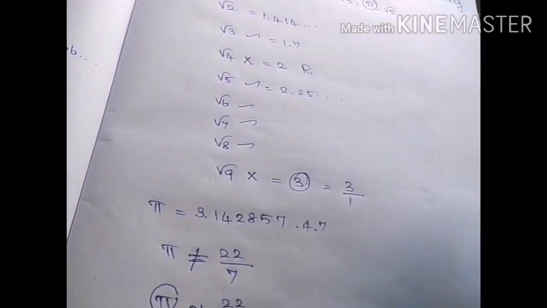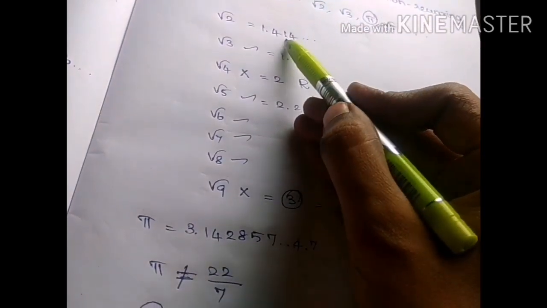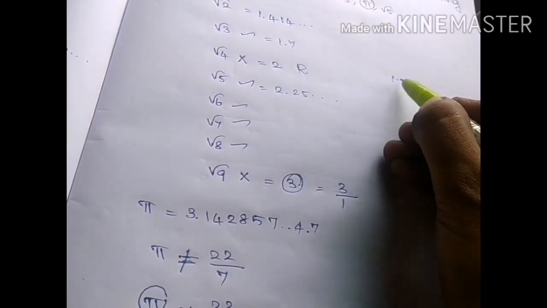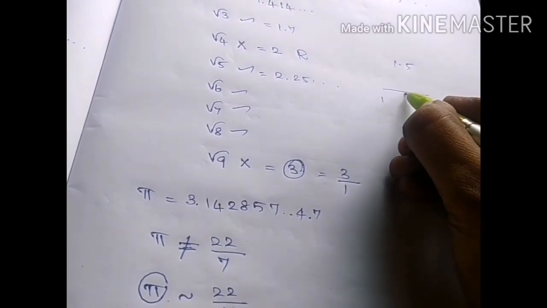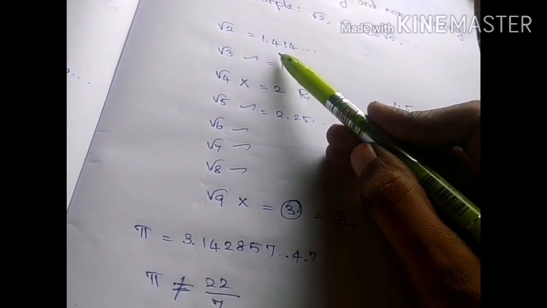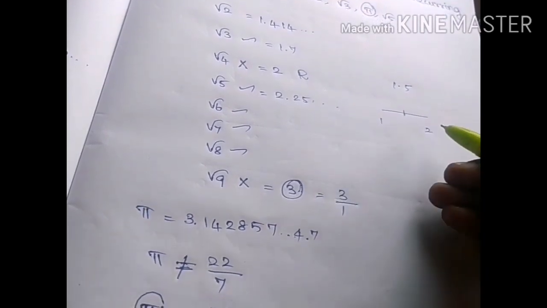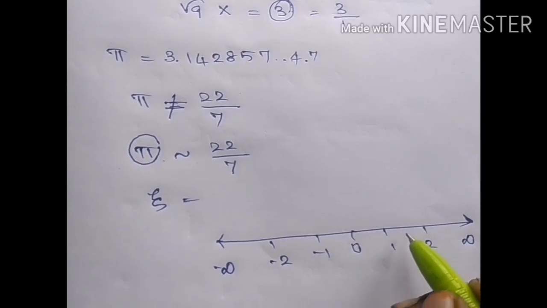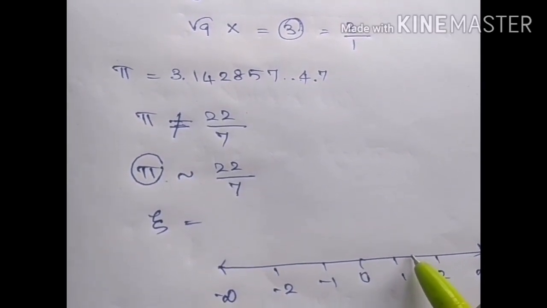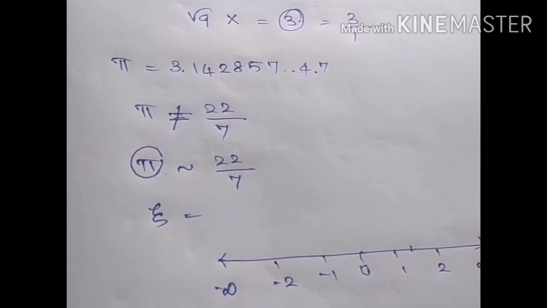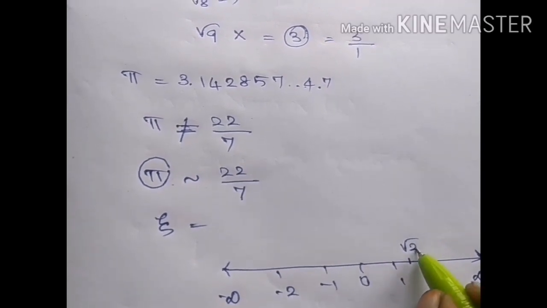That is, it lies between 1 and 2. After the decimal, the first digit we have is 4. If it is 1.5, it is exactly between 1 and 2. That is the midline. It is 1.4 here. That is, it is a little less than the middle of 1 and 2. So here, between 1 and 2, we have the midpoint here, which is 1.5, and a little lesser is 1.4 something, where we'll have root 2.